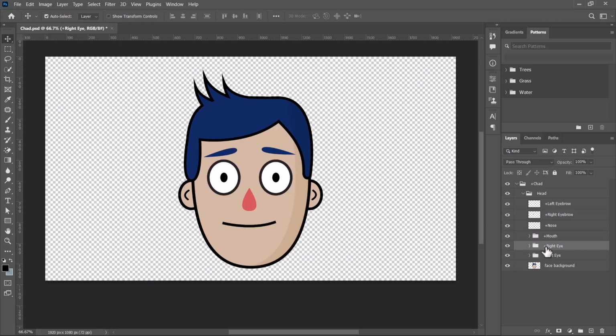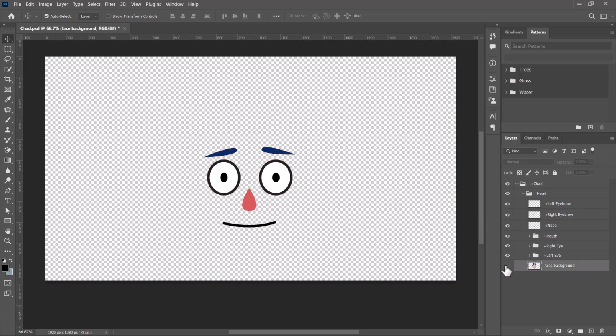If you fail to add the plus sign, it is going to move alongside the head when you are moving the head. So with this plus sign, Adobe Character Animator is going to treat each of these layers as an independent component or an independent part of the character. These are basically the structure, and then you have the background.